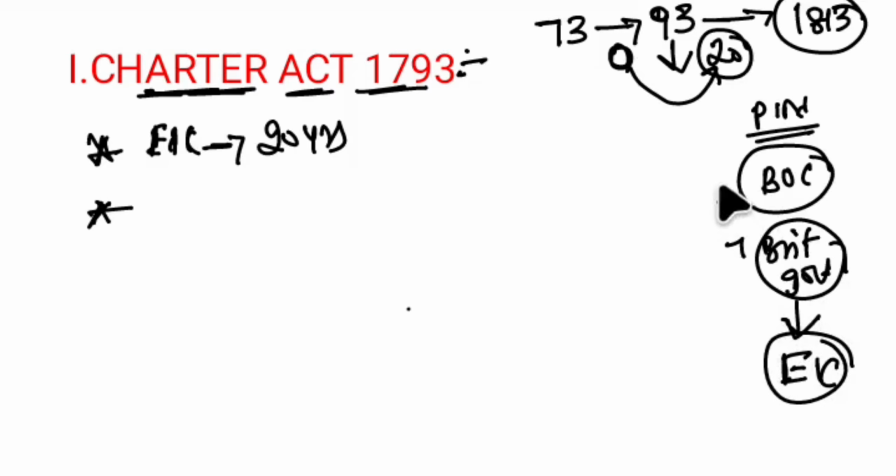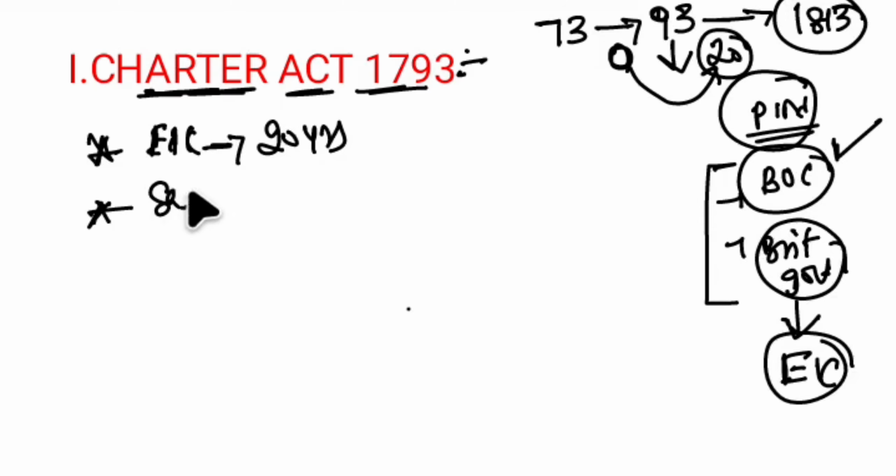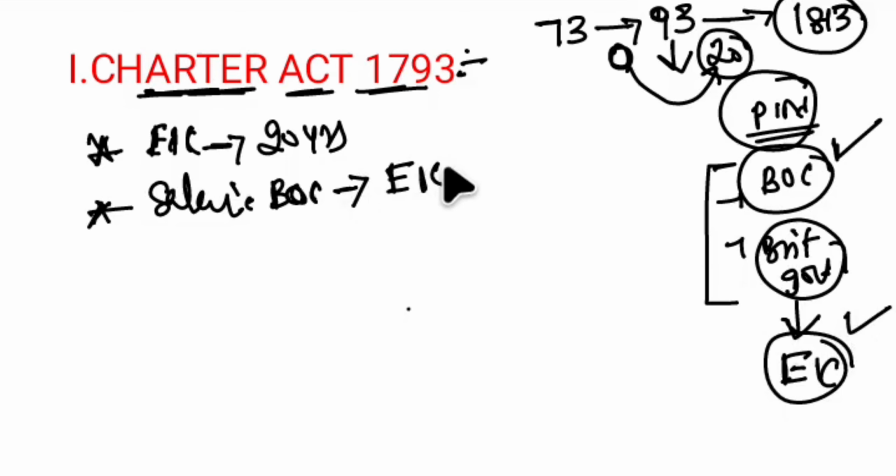The Charter Act 1793 says the salaries for the Board of Control have to be charged from the East India Company, which means the company has to bear the salaries and allowances of the Board of Control.